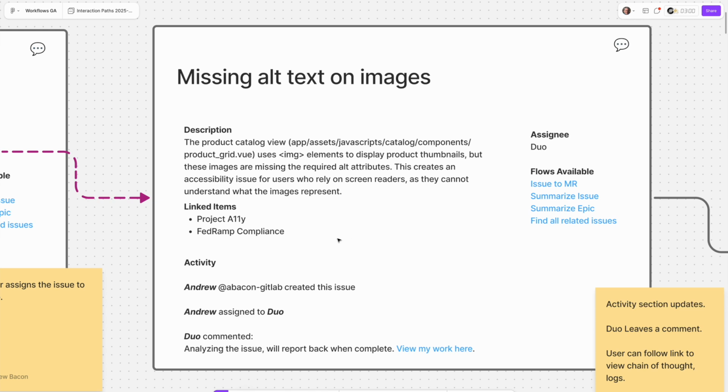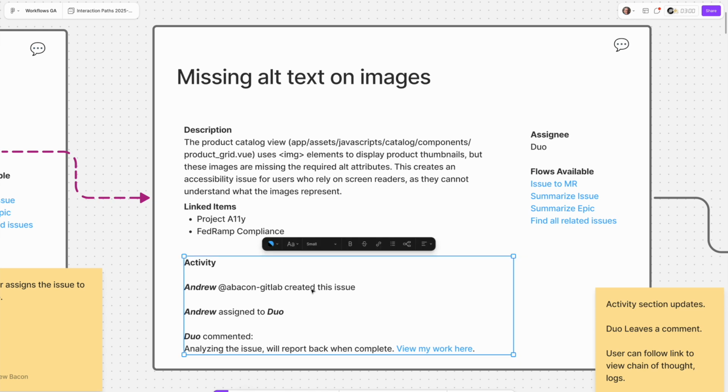And as soon as I do that, it starts triggering some actions, which are all reflected down here underneath the issue description in the activity section. There's a record here that I, Andrew, assigned this to Duo, and Duo leaves a comment, just like any person would who picked up an issue, letting everyone know that it's starting to think about it. And if you want, you can view the full log of its work here.